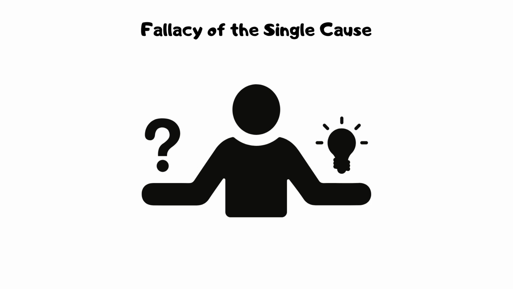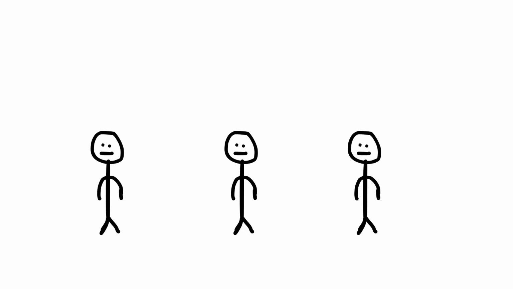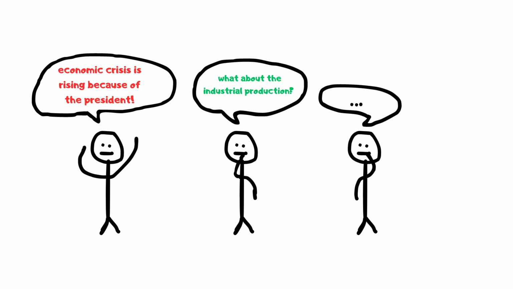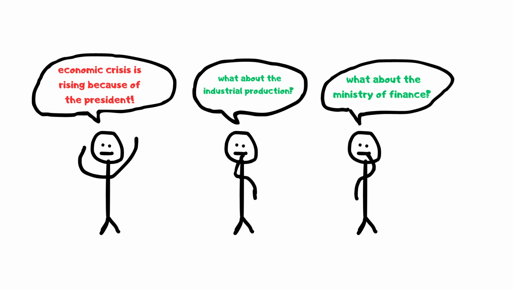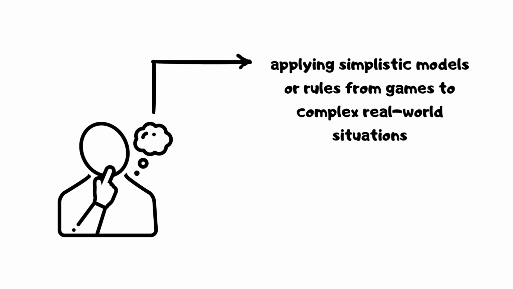Psychologist's fallacy: assuming others have the same thoughts and feelings as oneself. For instance, believing that everyone shares your personal opinions or emotional responses to a situation is the psychologist's fallacy. Fallacy of the single cause: attributing an outcome to one cause when multiple factors are involved. For example, blaming a country's economic crisis solely on one policy without considering other contributing factors is the fallacy of the single cause.